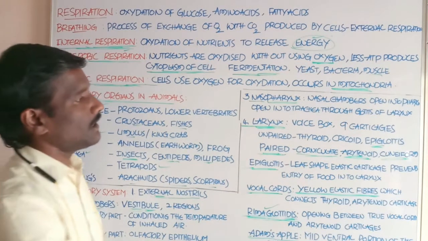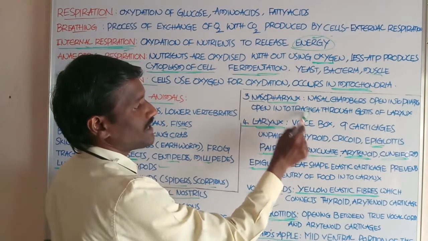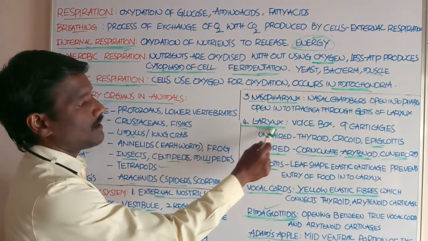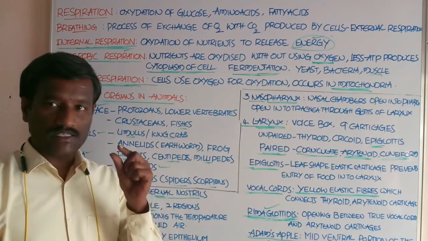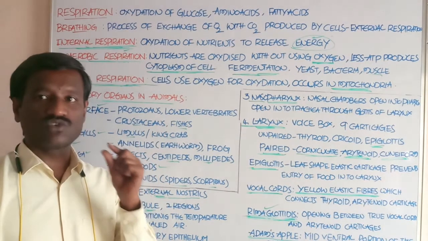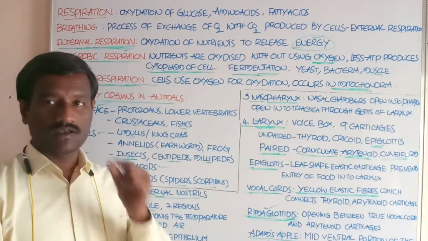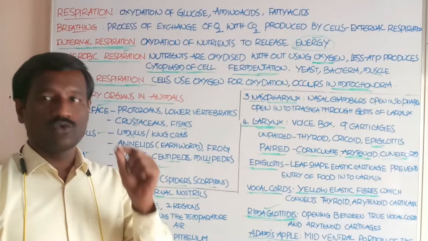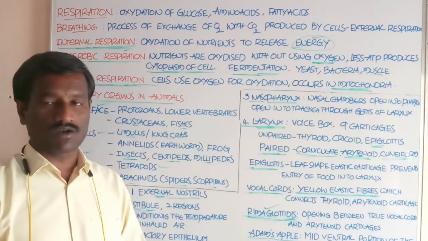The larynx is the middle part between the nasopharynx and the trachea. Next part is the larynx. The larynx is the sound producing part, not an organ, in human beings. It is also called the voice box.